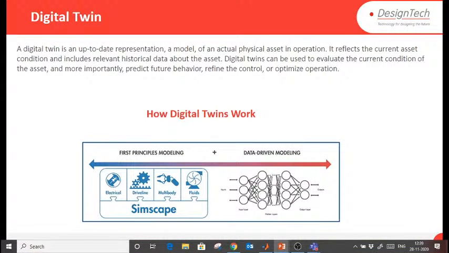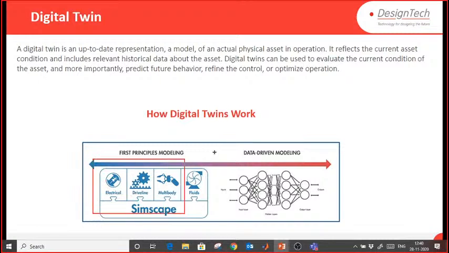How does digital twin work? Create a virtual plant in Simulink. We have component libraries available: electrical, driveline, multibody, fluids. Once you have created it, you will log the data from the real plant. You will have sensors in the real plant. From the sensors you will log the data in MATLAB, and you will create some kind of predictive or data-driven modeling, that is a predictive or forecasting kind of model, to check the system response in the future.